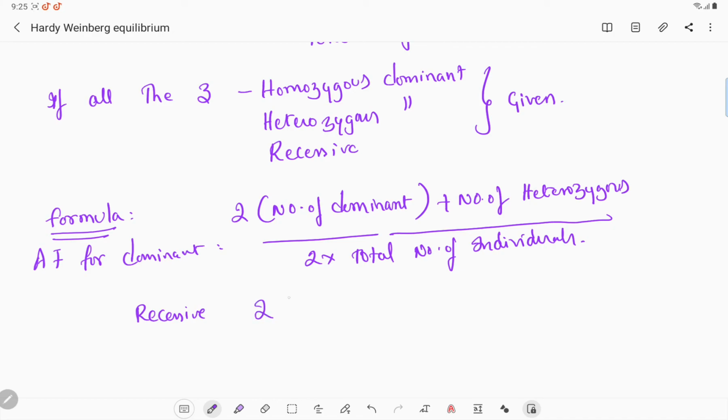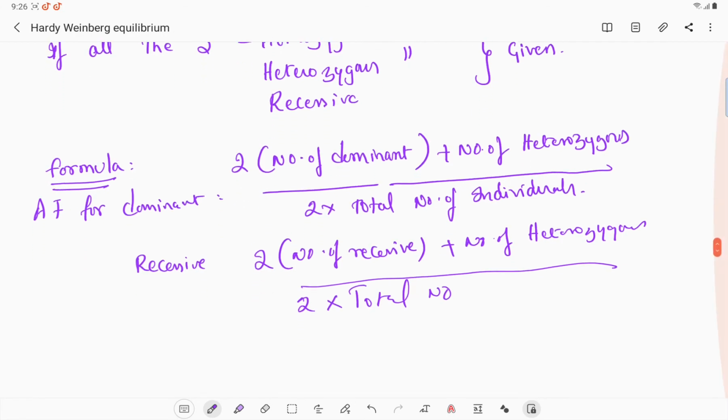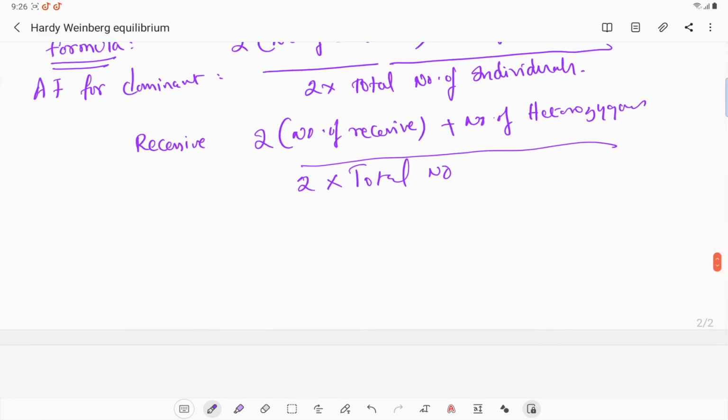Instead of that, we'll give 2 into number of recessive plus number of heterozygous, divided by 2 into total number. We'll get the recessive allelic frequency. Okay, now let us go for one. I am going to give you one problem here. One example or two examples I will do.